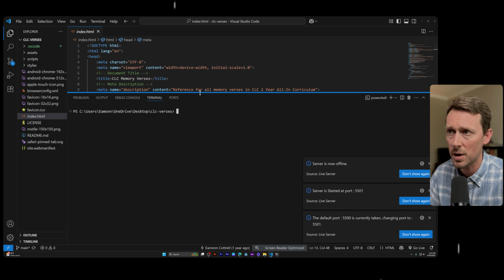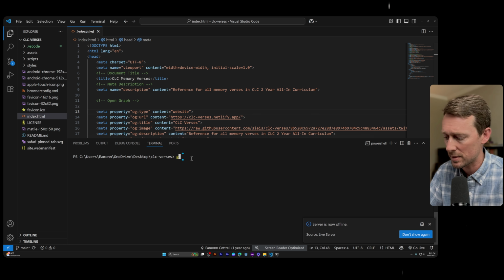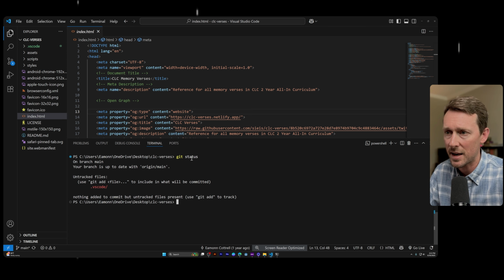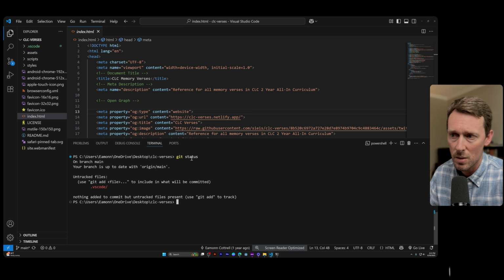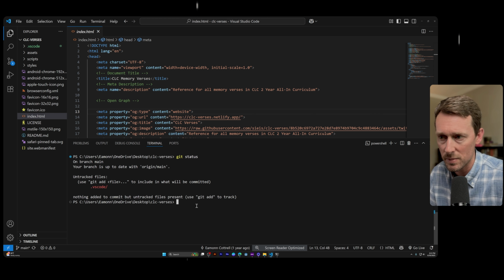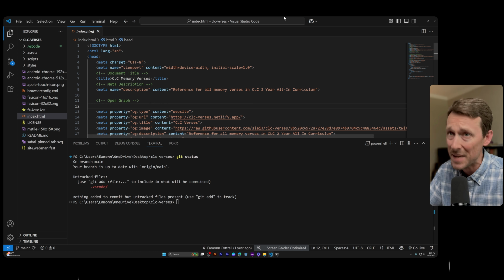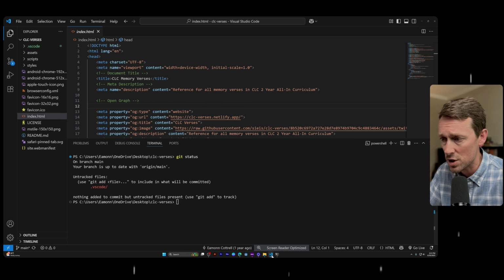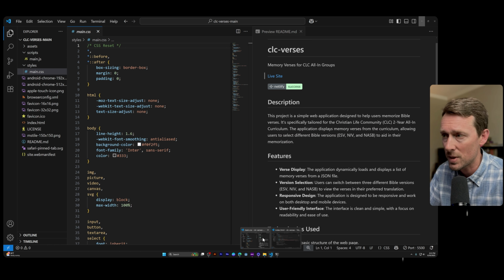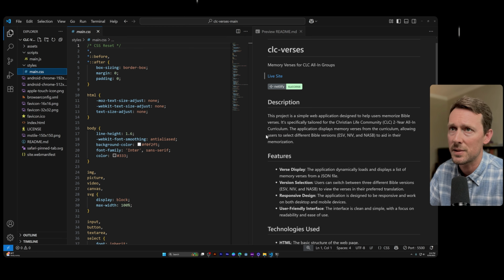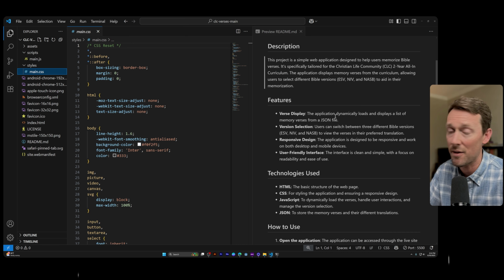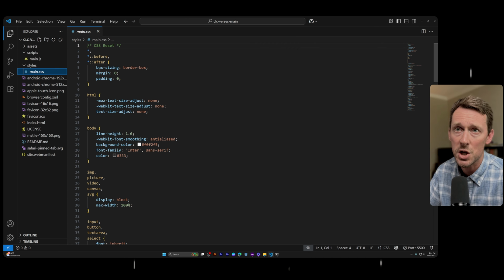I'm going to open the terminal up right here and show you a couple commands. We've got git status, which says that, hey, we've got an untracked file here, but everything else is up to date with origin main. So that's what we like to see. That's going to be the case until I start making changes. And I'm going to start doing that now because in a previous session, I have, as I already told you, made changes to several things.